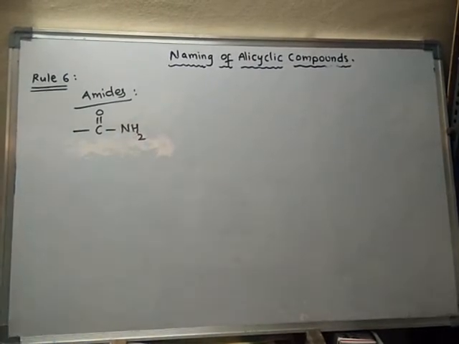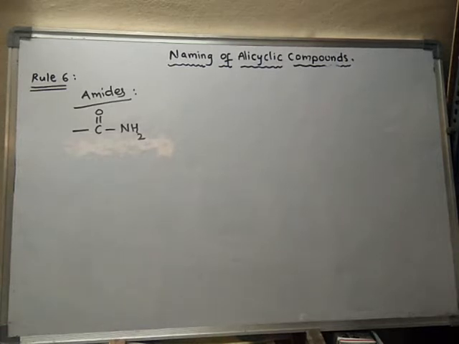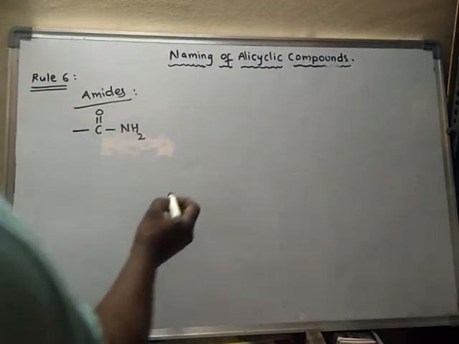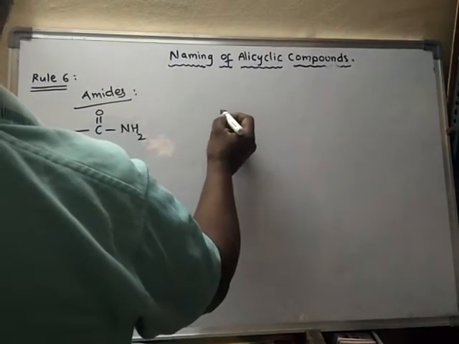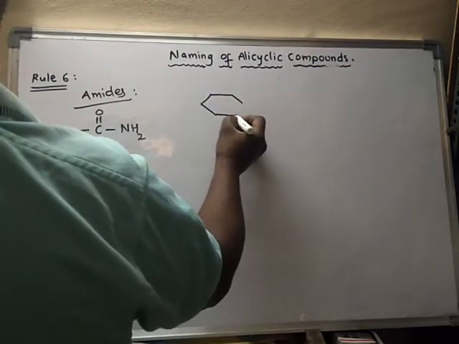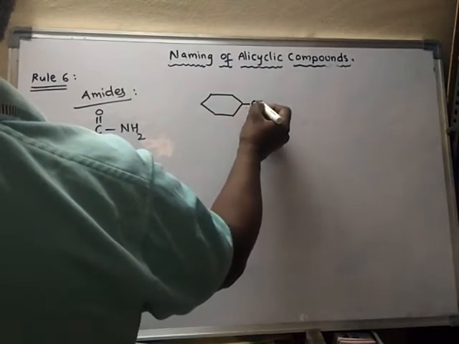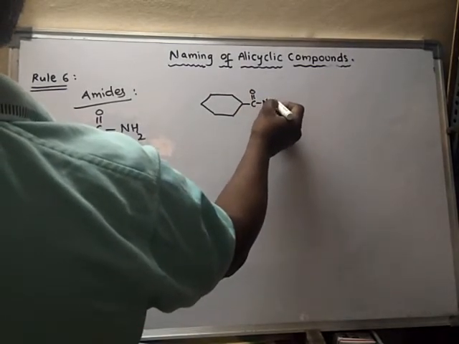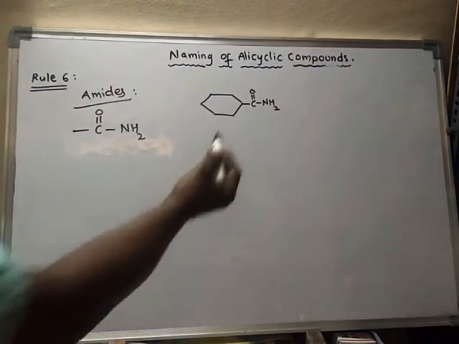So this is the amide functional group. Suppose there is a compound like this, so this is the amide group.